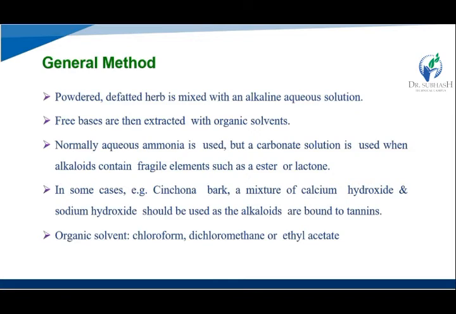Normally aqueous ammonia is used, but a carbonate solution is used when alkaloids contain fragile elements such as ester or lactone. In some cases, like cinchona bark, a mixture of calcium hydroxide and sodium hydroxide should be used as the alkaloids are bound to tannins. Organic solvents are like chloroform, dichloromethane and ethyl acetate.